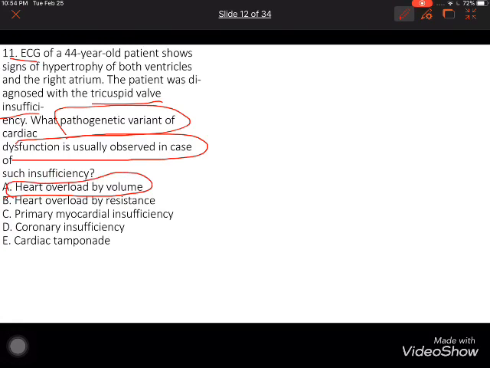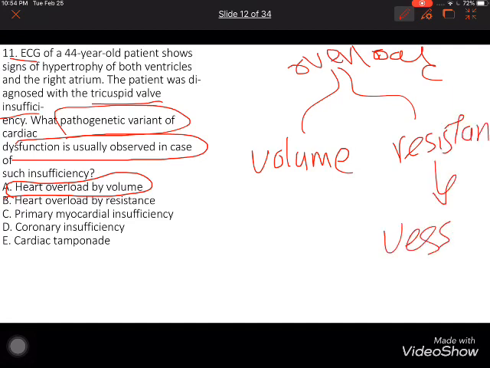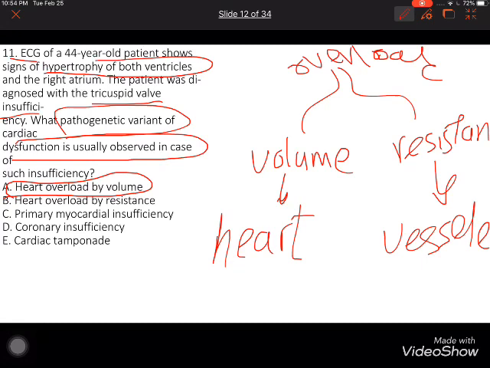We have two types of overload: from volume and from resistance. Resistance is in the vessel, or hypertension. Here we have a problem in the heart. That's why he asks you about hypertrophy of both ventricles. That means heart overload by what? By volume. Because volume refers to the heart, resistance refers to the vessel.